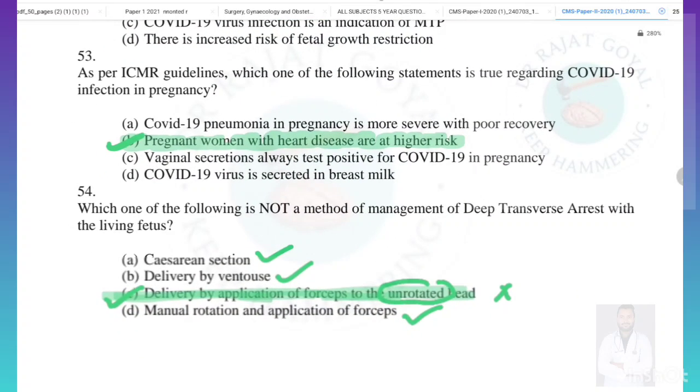As per the ICMR guideline, which of the following is true regarding the COVID-19 infection in the pregnancy? So COVID-19 pneumonia in pregnancy are more severe with the poor recovery, this is false, as we have already talked that the COVID-19 does not have any additional adverse effect on the pregnancy. Pregnant women with the heart disease are at higher risk. Yes, this is true, because the risk factor is already present, so here the answer will be pregnant women with the heart disease are at higher risk. Vaginal secretions always test positive for COVID-19, this is false. COVID-19 is secreted in breast milk, this is also false. So here the option B is correct.